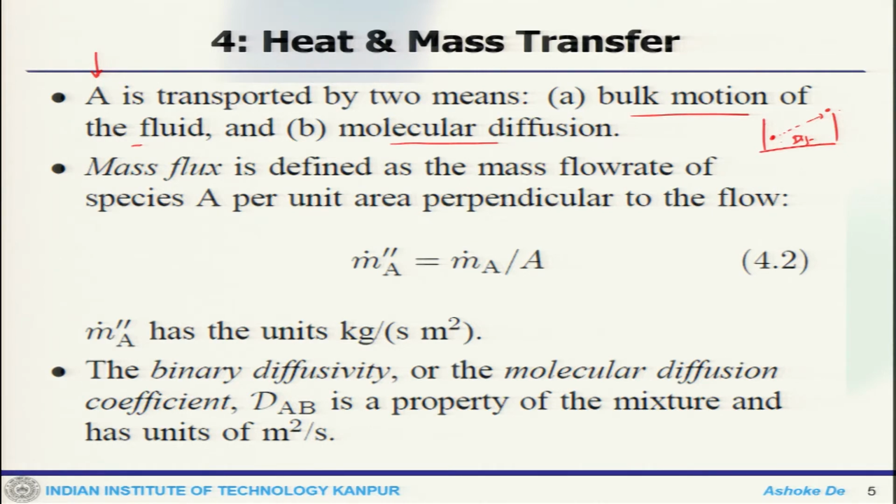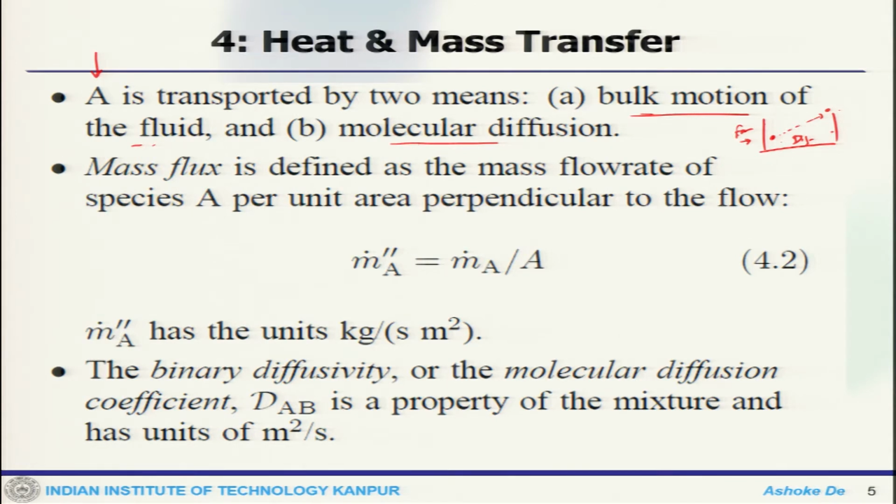Now, the same example: let us say you burn the stick here, and then from the back you use a fan. Then within seconds or minutes, probably in the other corner of the room you will get the smell, because it would be transported quickly, as the bulk motion of the fluid will dominate over diffusion. So, that is how species diffusion, or any scalar transport, takes place either through the bulk motion or the molecular diffusion.